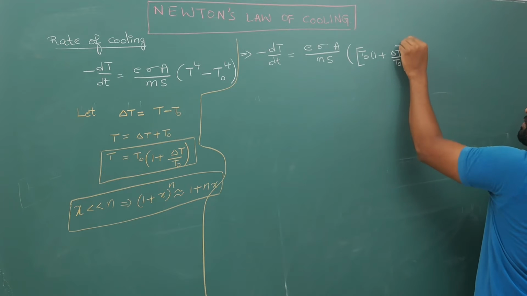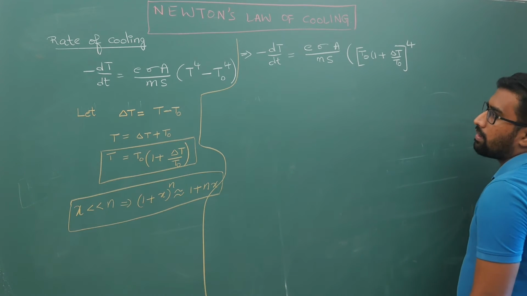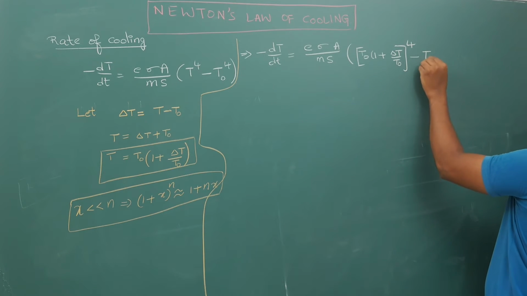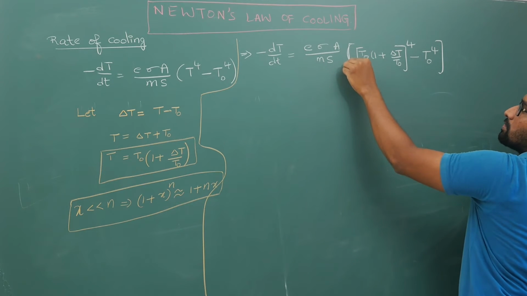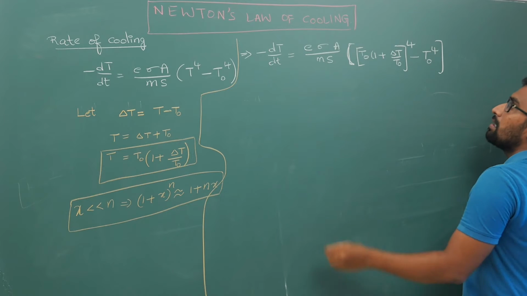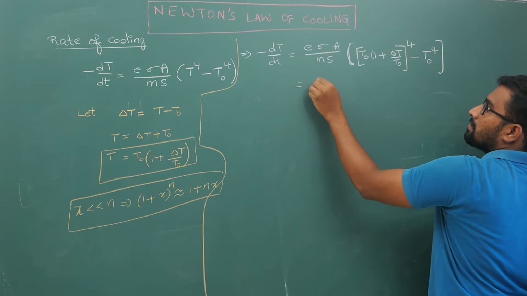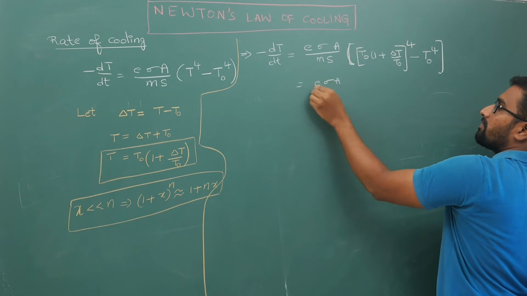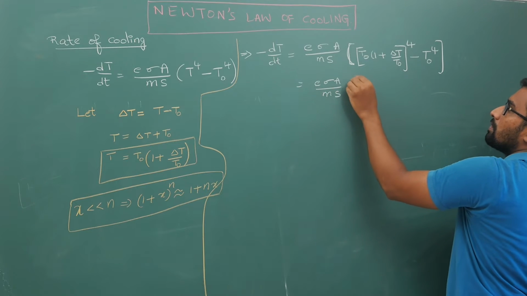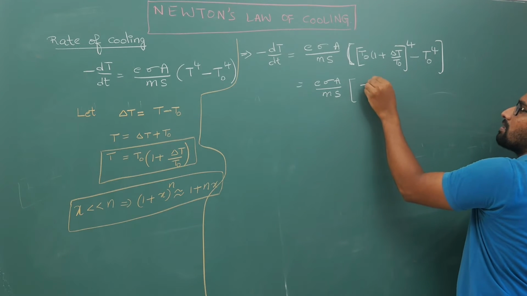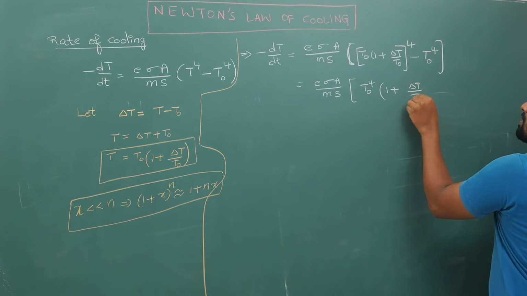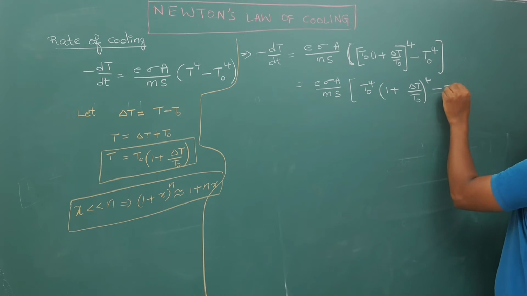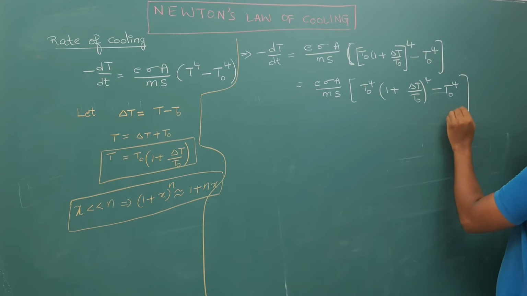So this is going to be our final expression. Now out of this, I will take T naught power 4 common, so this gives T naught power 4 times 1 plus delta T by T naught whole power 4 minus T naught power 4.